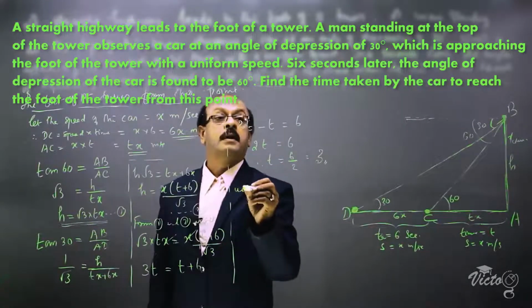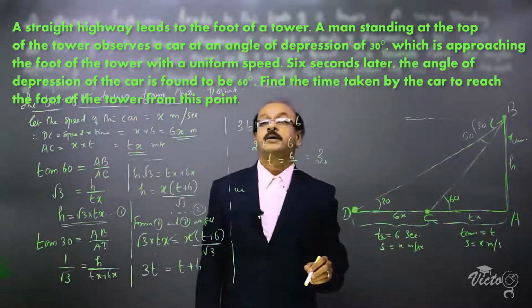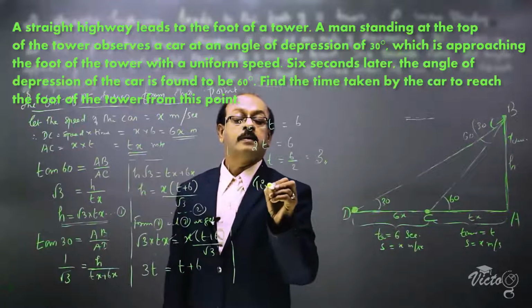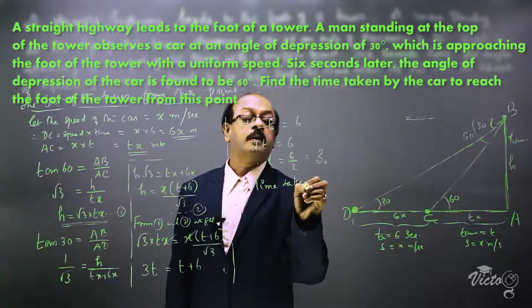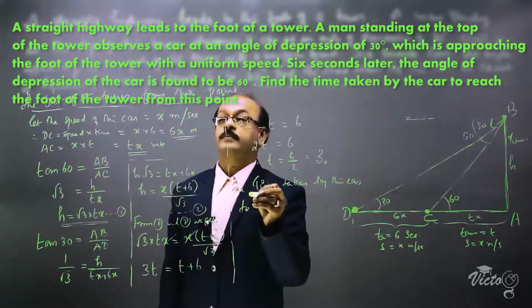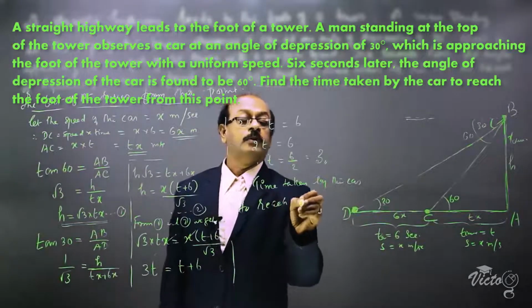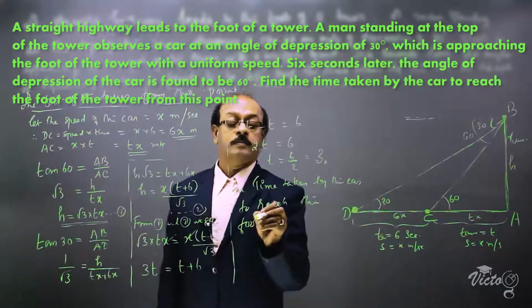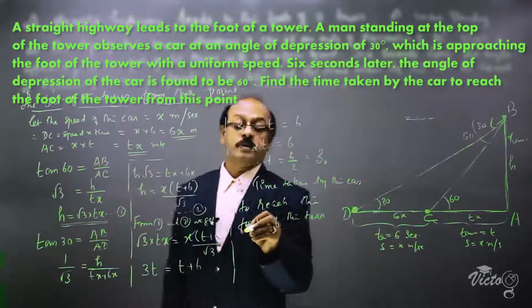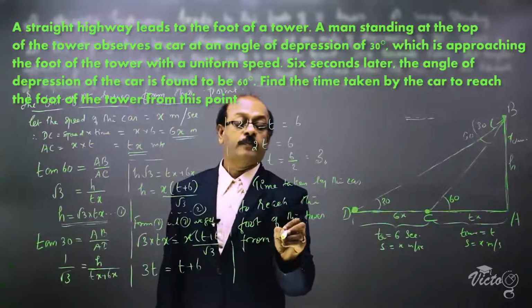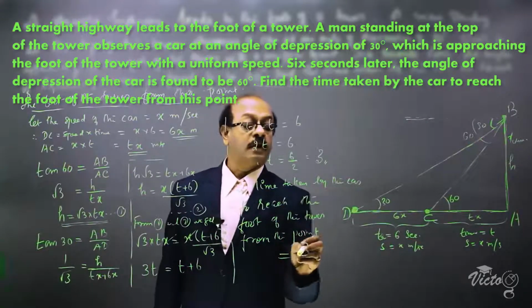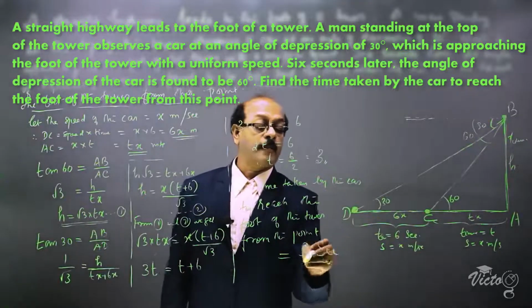That means the time taken by the car to reach the foot of the tower from this point is equal to 3 seconds.